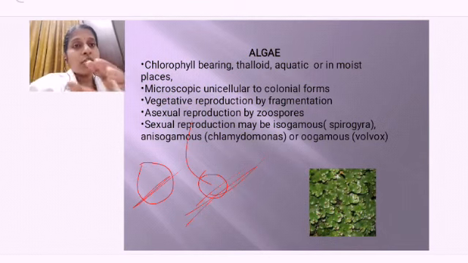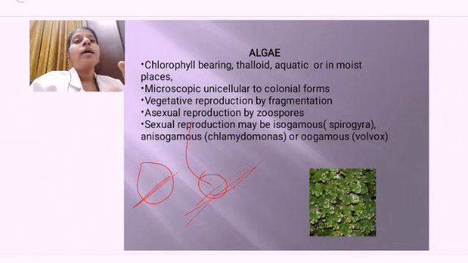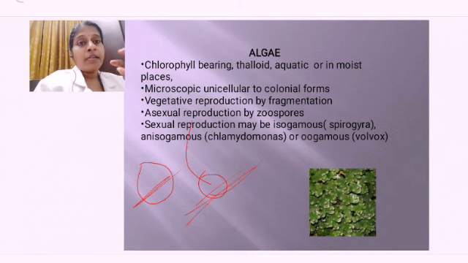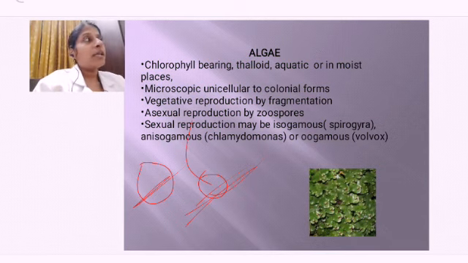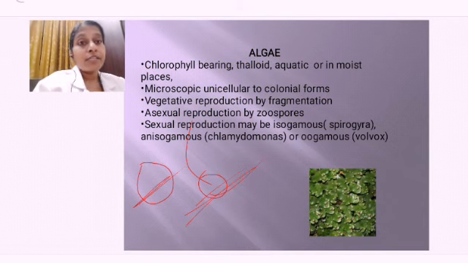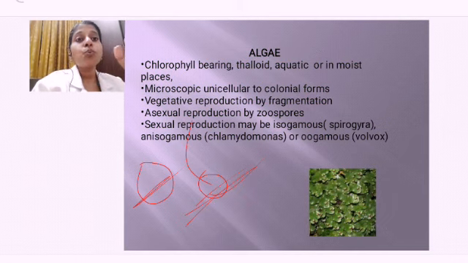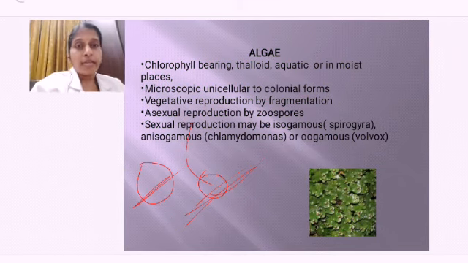So when the fertilization is taking place between these two types of gametes, we give the name oogamous. What do we call them? Oogamous. Okay. One is large and not motile, that is acting as female. We consider it as female. And another one is small and has flagella, it is motile in nature. So if the fusion is taking place between those, then we call it as oogamous. So isogamous is between two similar gametes, anisogamous is between two different gametes, and oogamous is one which is large and non-motile, and another one is small and motile, right?